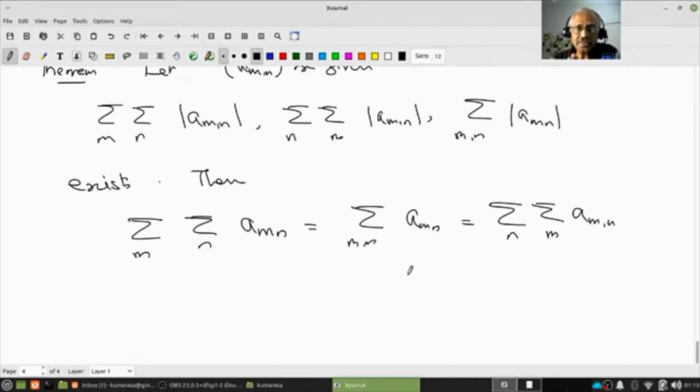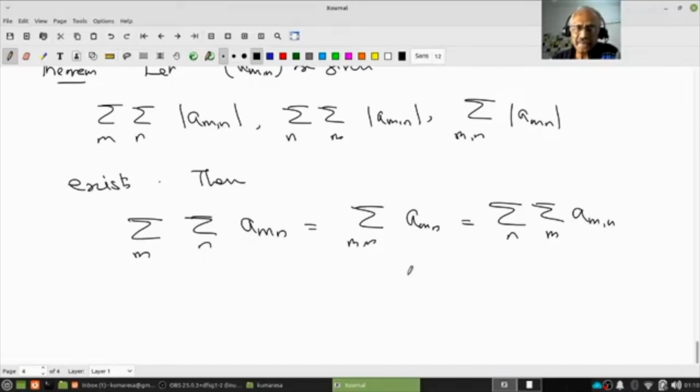The double series is a slightly more involved notion. Under some favorable conditions, to find the sum of a double series, the double sum is nothing other than the iterated sum, because I know how to sum the summation from n equal to 1 to infinity of a_mn, call it alpha_m, and then I know how to sum the summation from m equal to 1 to infinity of alpha_m. So I found the double sum.